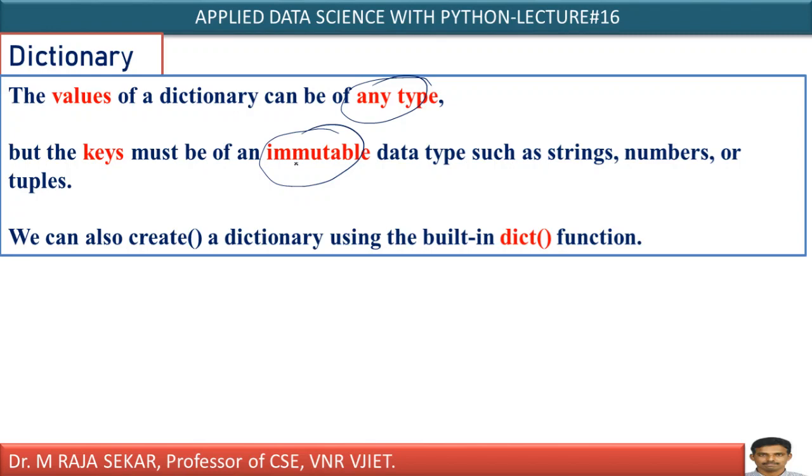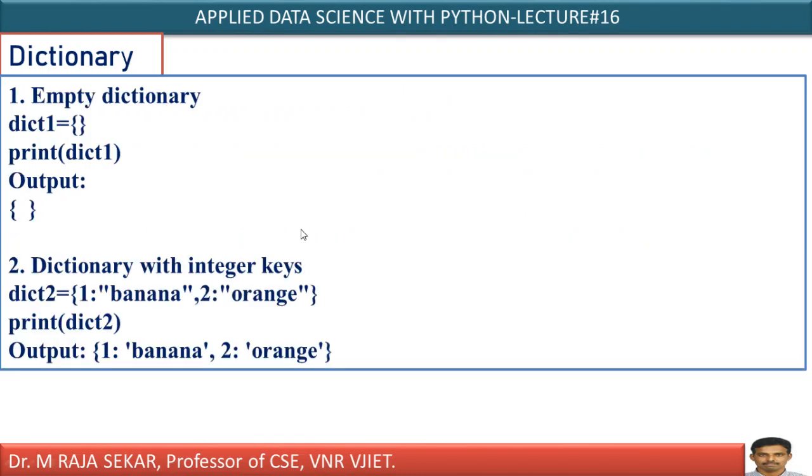They are immutable. Means you can make use of tuples, strings, numbers as keys. But whereas values, you can keep values of any type, with the restriction only on keys. Keys must be immutable. You can create a dictionary with the help of curly braces. You can also create a dictionary by using a built-in function like dict. How we created sets with the built-in function set, in this context you have one built-in function known as dict. By using dict also you can create dictionaries.